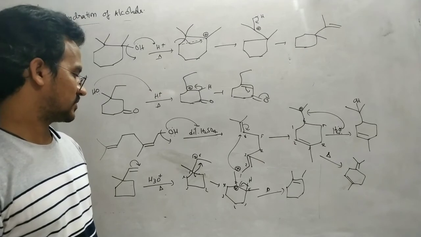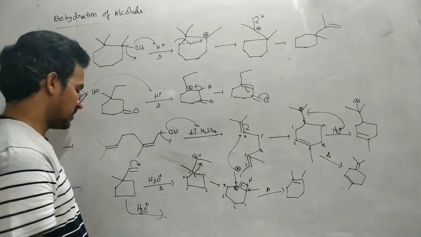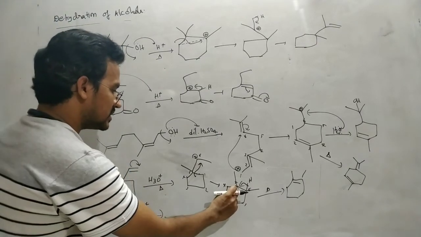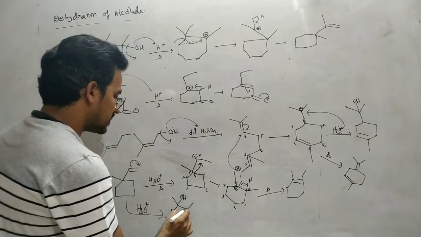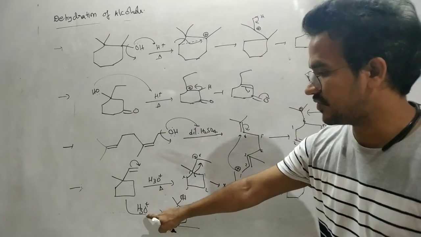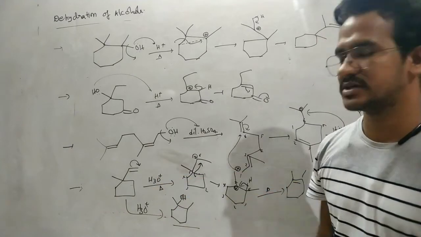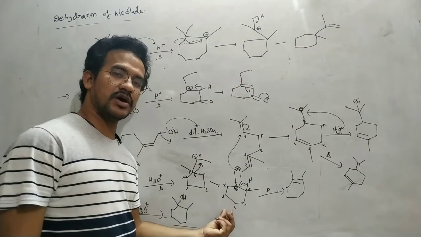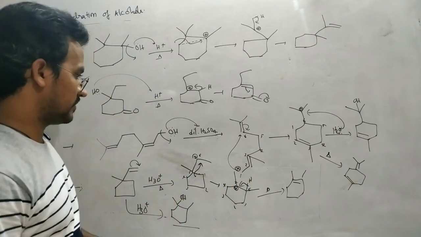Okay, that's it. But suppose this compound on dilution, that means it is the acid medium hydration reaction. Heating is not given. Then this carbocation is attacked by the water molecule followed by loss of H plus. This is a product. Alcohol is a product. Okay, if heating is not mentioned, just it is a water addition reaction. If heating is mentioned, just isomerization. In the last step, after formation of the carbocation and ring expansion, here H plus is removed under the heating effect. Okay, that's it.